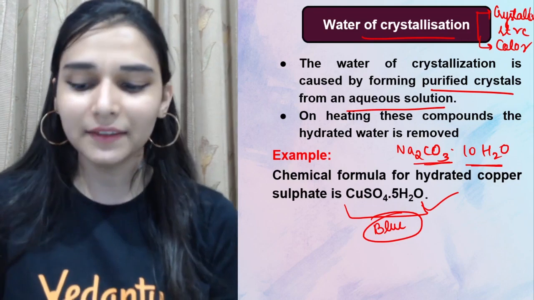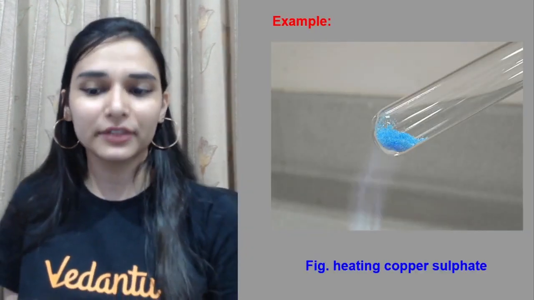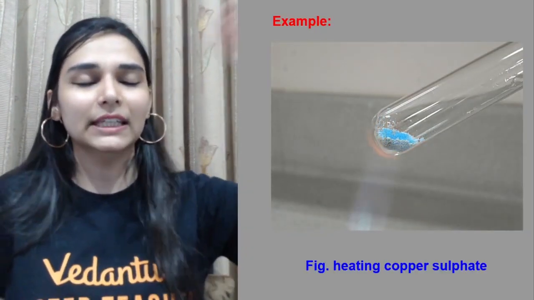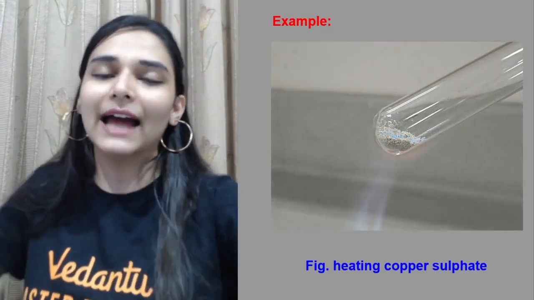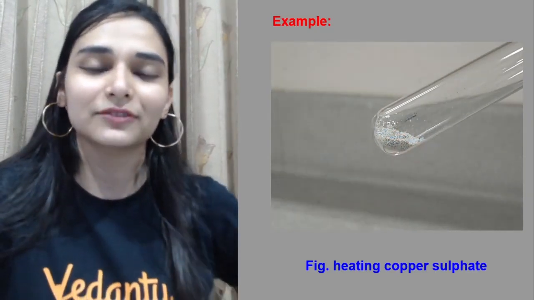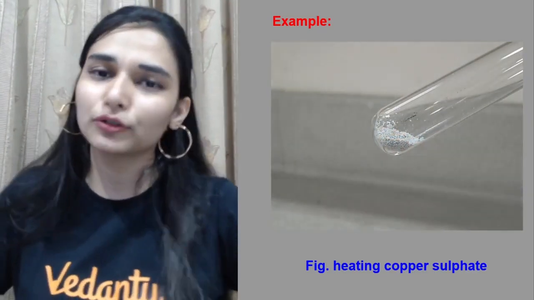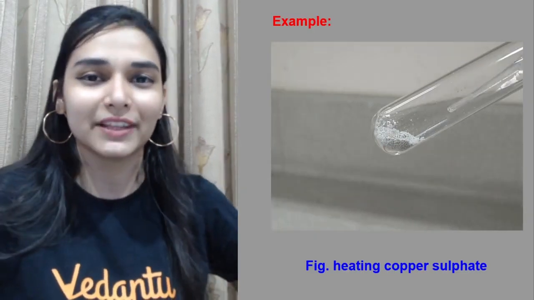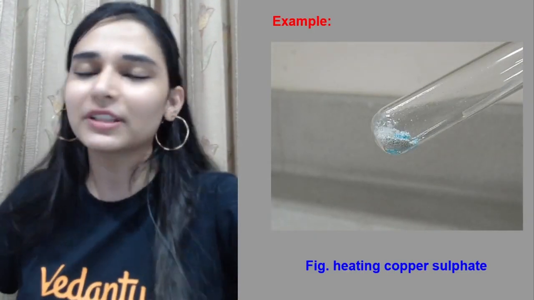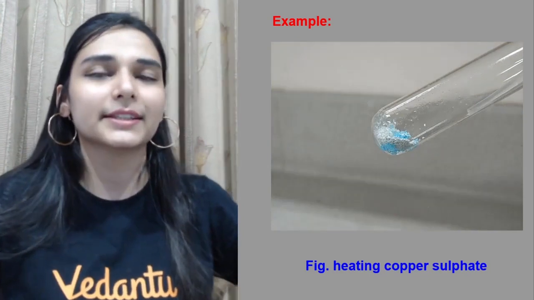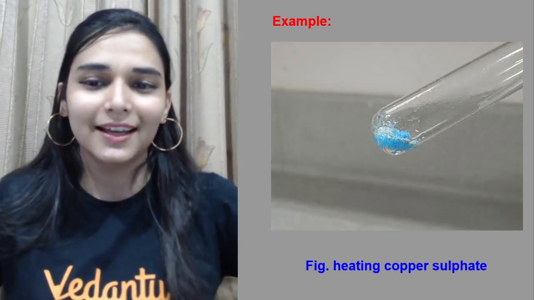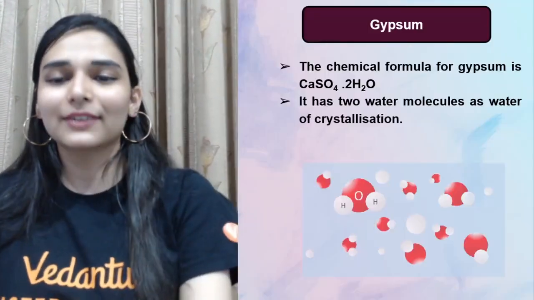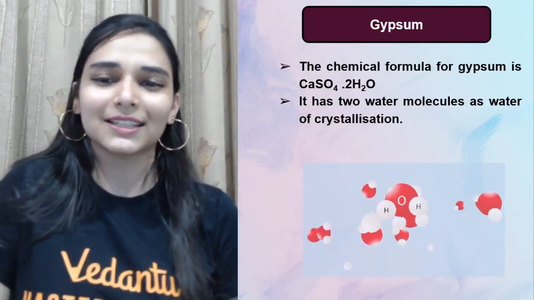So when you heat it, then what will happen? These 5 water of crystallization will leave. हीट करने से ये चला जाएगा and they will also take away water. जो भी कलर था इसके साथ, वाटर तो जाएगा, they will also take away color with it. So the blue color copper sulfate is no longer blue, it's colorless. ठीक है. So you can say, अच्छा, I don't have to heat it.